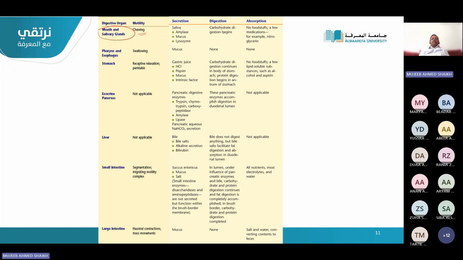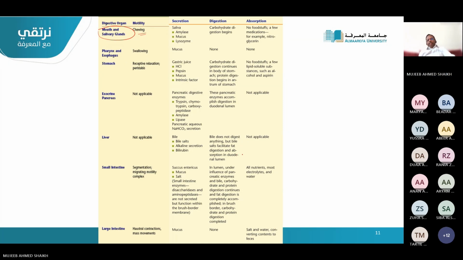Which type of digestion is happening and which type of absorption. So this is a summary. If you have gone through all the slides, just read this chart or table. You will be revising everything: in which area, which type of motility, and which type of digestion, and which absorption, and which secretion is happening.